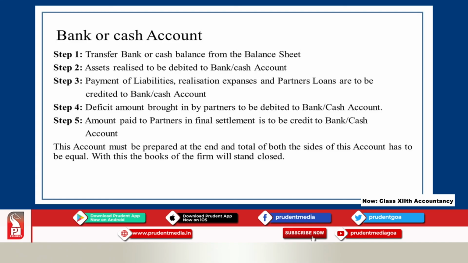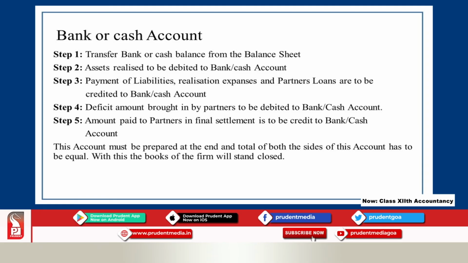Then the third step is payment of liabilities, that is, external liabilities, realization expenses and partners' loans are to be credited to bank or cash account. This is the payment entry, so it is an outflow of cash. All the payments go to the credit side of your bank or cash account. Suppose any partner has a deficit amount. When a partner brings in the cash, that should be shown in the bank or cash account on the debit side, as "to partner's capital account".